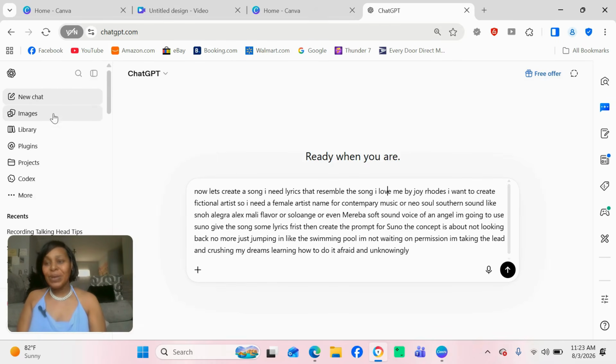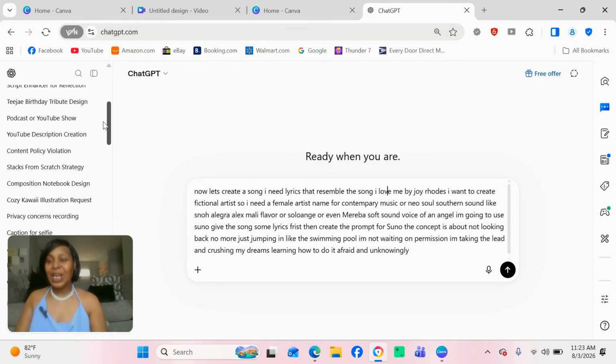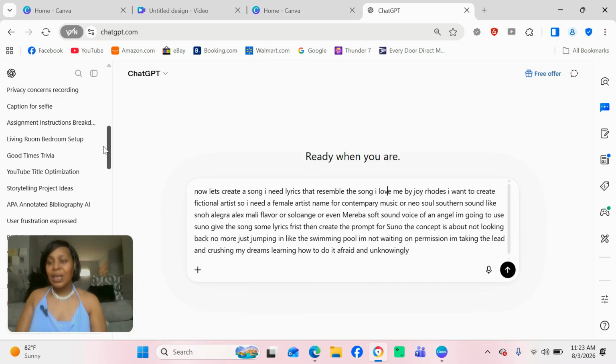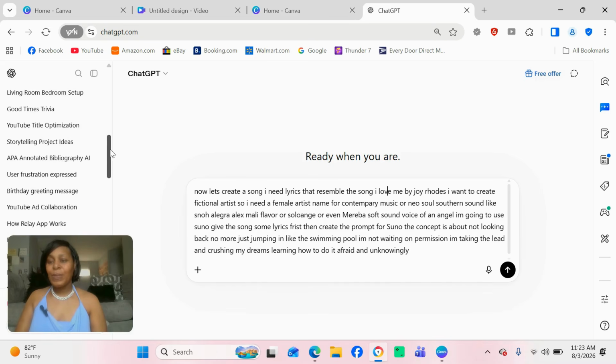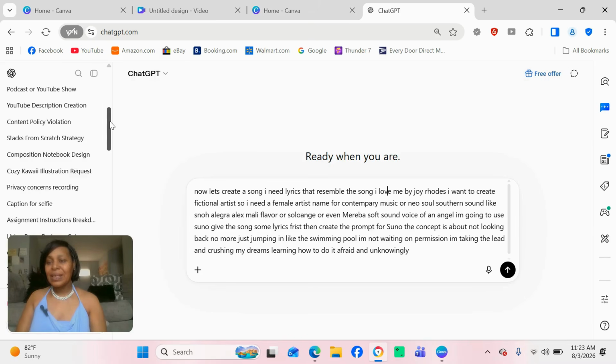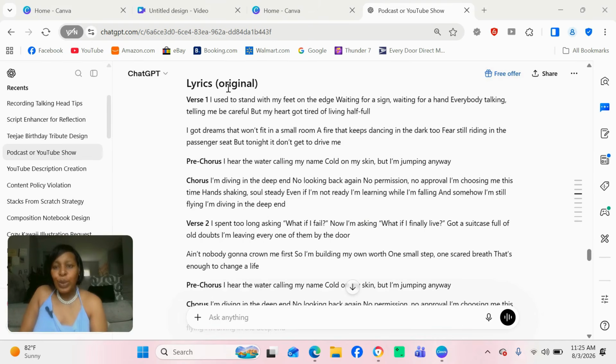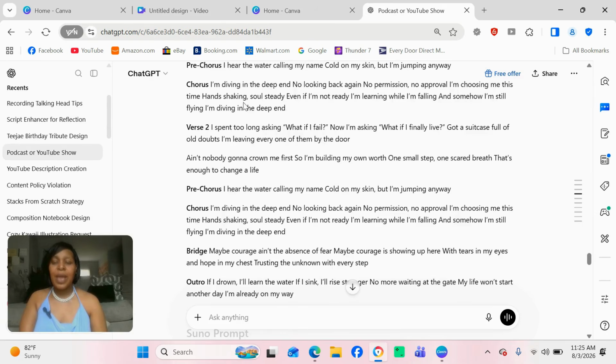Y'all, let me show you just exactly what chat created. I want you to go ahead and create your prompt, put it in the prompt space. Original lyrics. No copyright infringement going on. The lyrics are amazing. It gave the verses, the pre-chorus, and everything we need to put into the app on Suno.